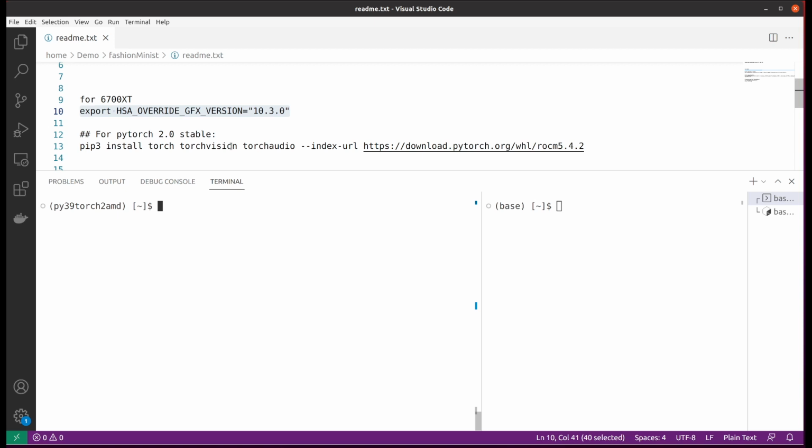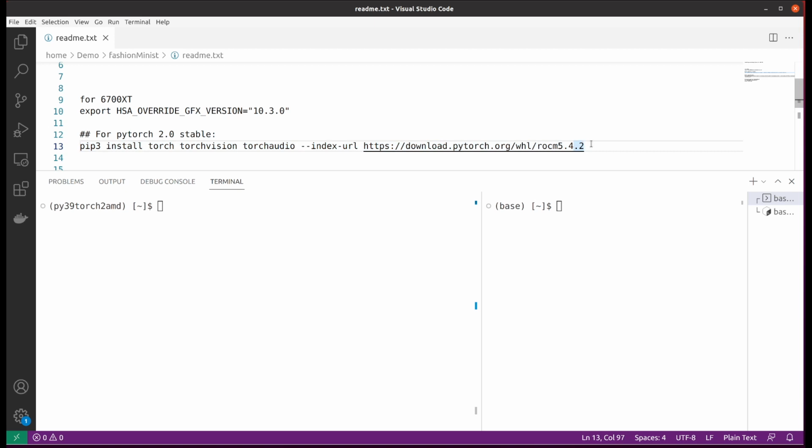Then for the PyTorch 2.0 installation, you can use this command from the official site. As you can see, there's a ROCm version 5.4.2. This doesn't need to exactly match your ROCm version.